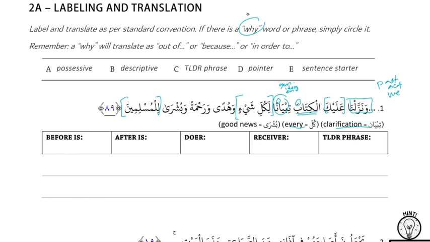And then what are you going to do with wahudan wa rahmatan wa bushra? There are 2 approaches we could take here. They're also ideas. So they're connected back to tibyanan? Yeah. So they're all connected, and we know that connectors connect common things. Right? So we could just say those are all also Ys. And then if we go through the steps, we know that they're all ideas.